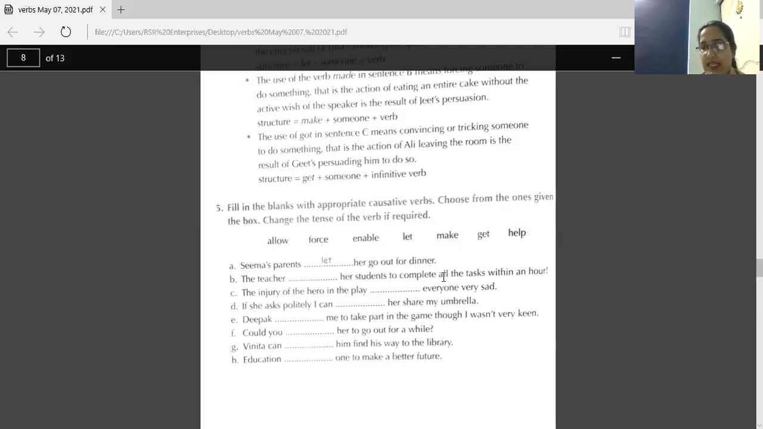Next, Vanita can help him find his way to the library. Last one, education enables one to make a better future. So that was the exercise related to causative verbs.